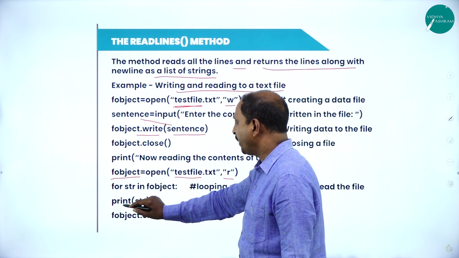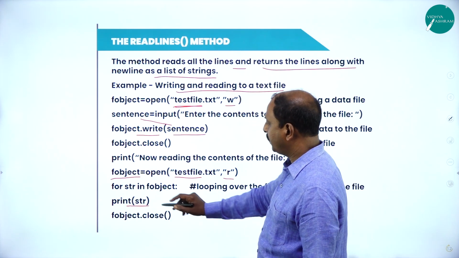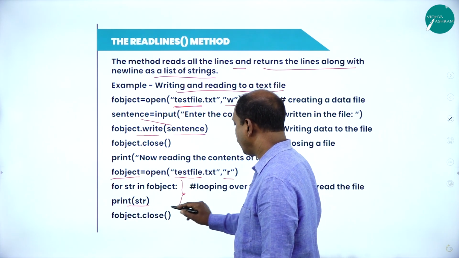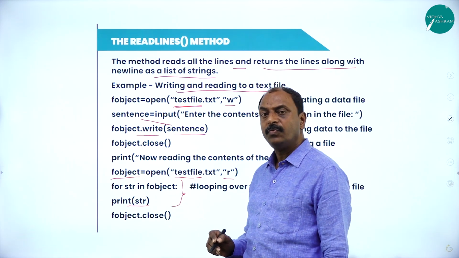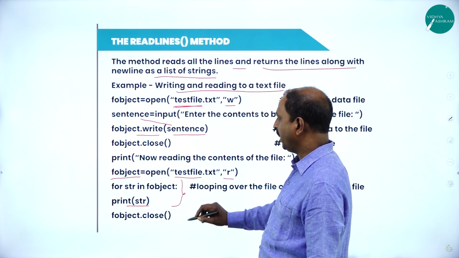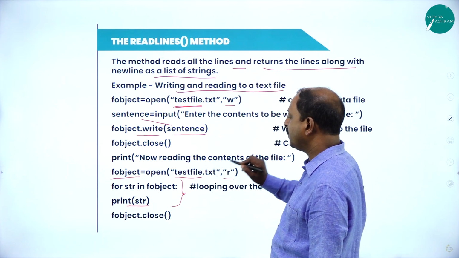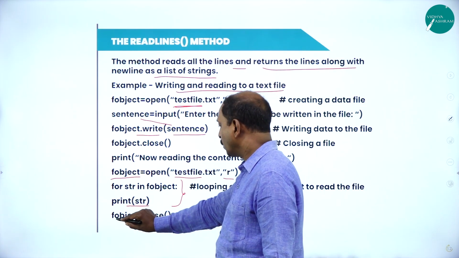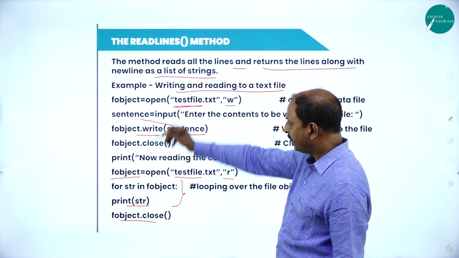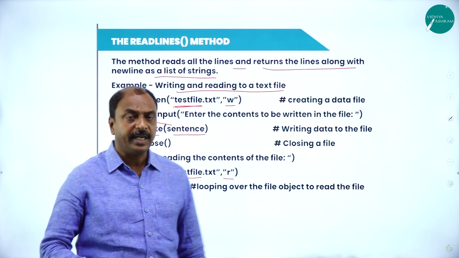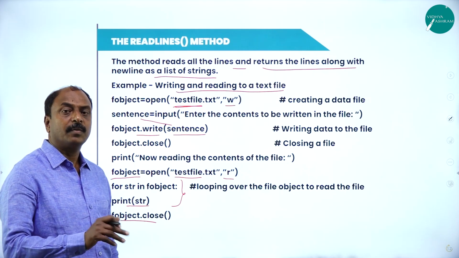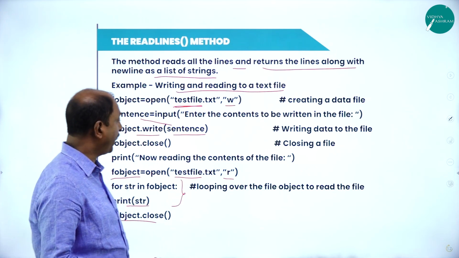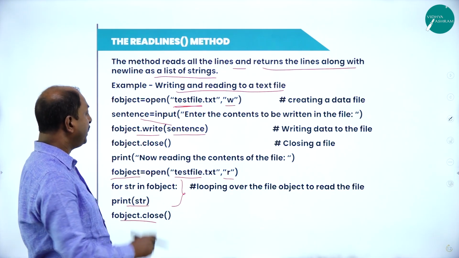F object print str. And with the help of this loop, it is going to read all the information of a particular test file. In this example, test file.txt. Then we have to close the file. So this is an example to make use of readline functions or to read entire information or multiple lines from a text file with the help of readline function.